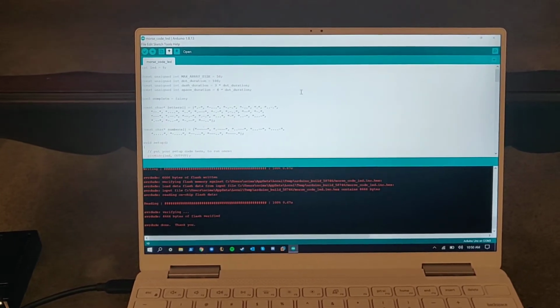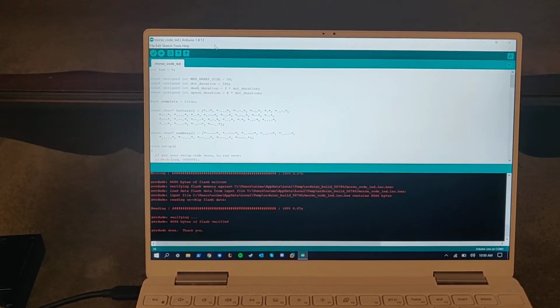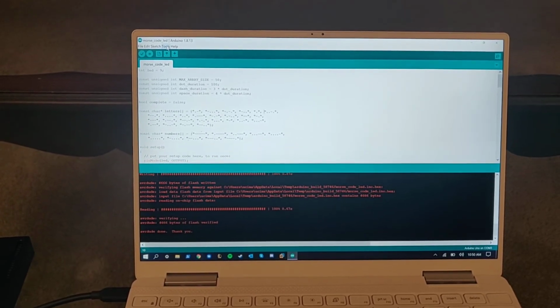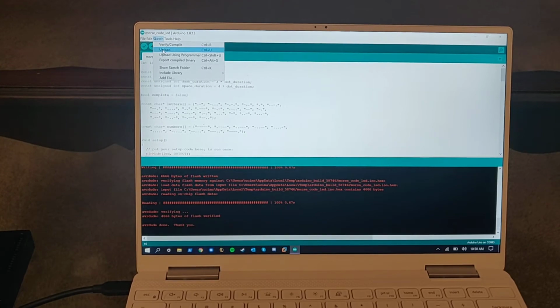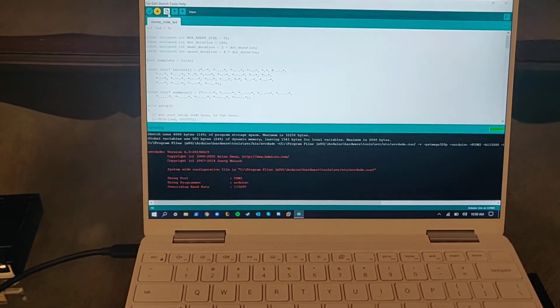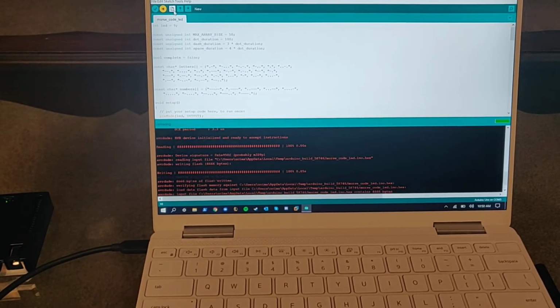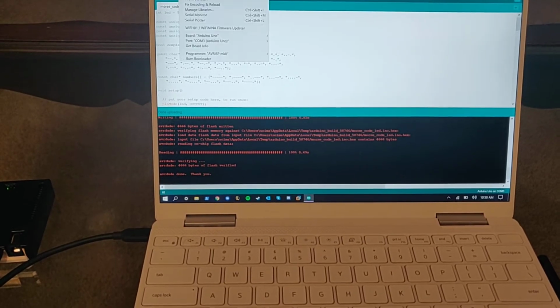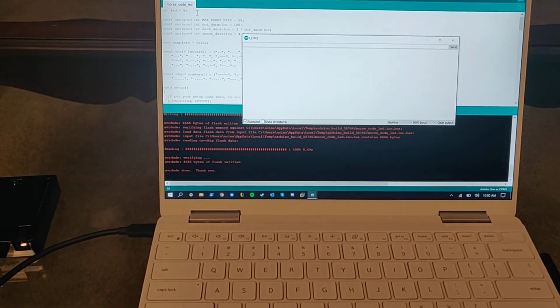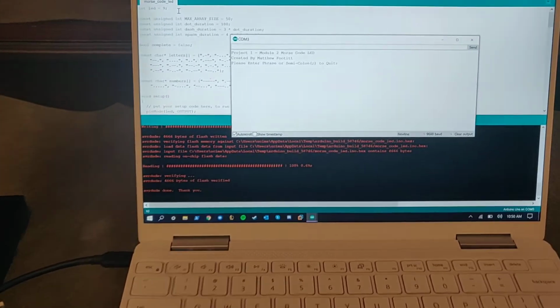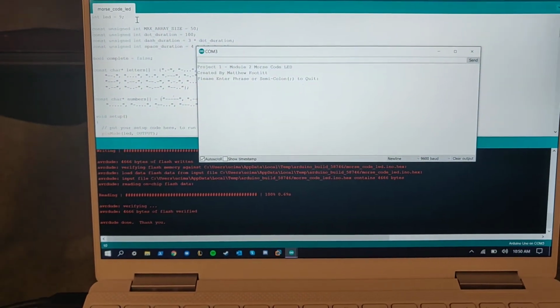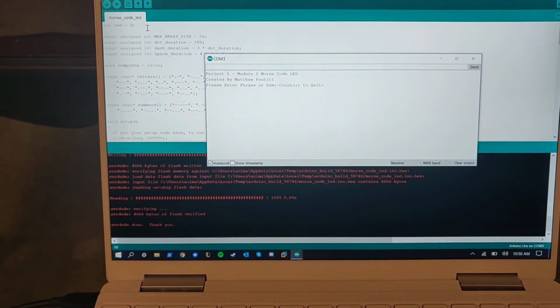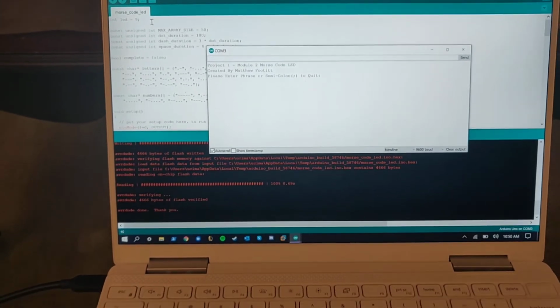So in these, let me go into this example. So I will load the software onto the system. And as we do that, we can now open the serial monitor for our COM3. You will notice that it says Project 1 and says please enter phrase or semicolon to exit.